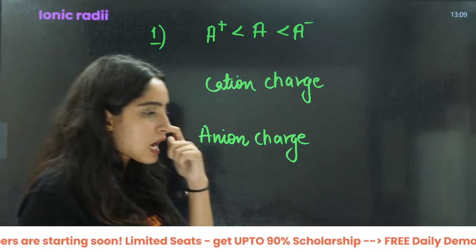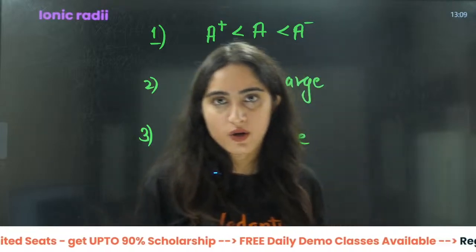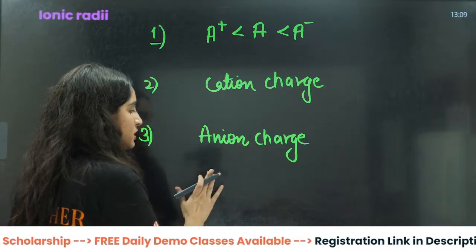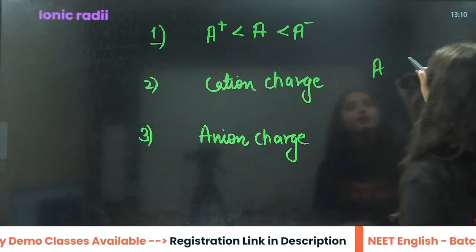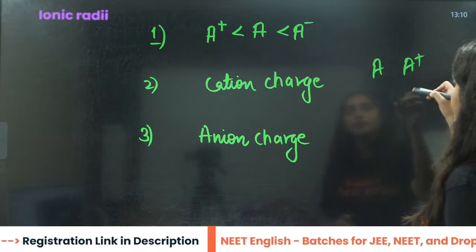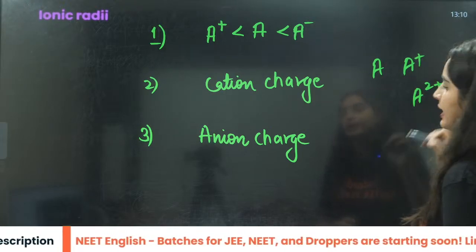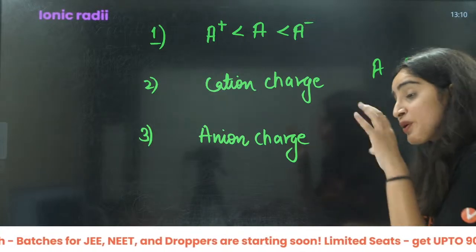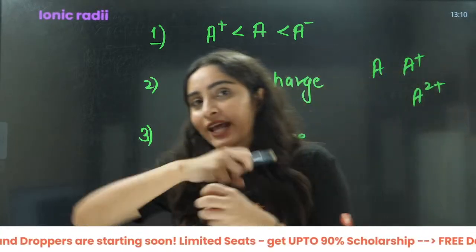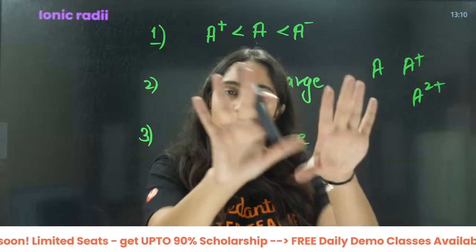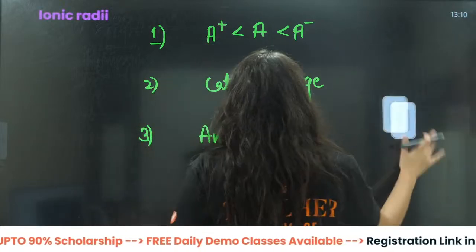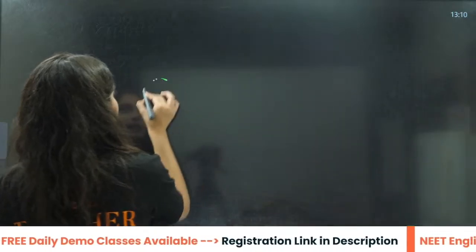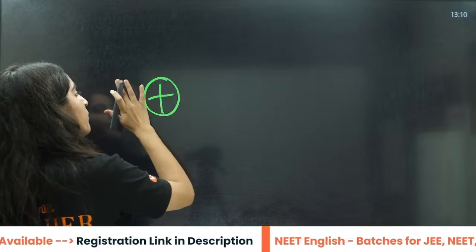Now the cation charge means you are taking away the electron. Earlier it was A. Now you have taken away one electron, that is A positive. You have taken away two electrons, that is A2 positive. You are not taking out the proton there. The proton is intact, right? What exactly is happening here? You have this A. The positive is as it is.